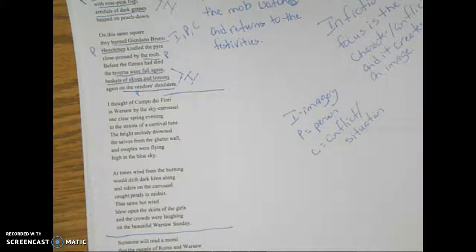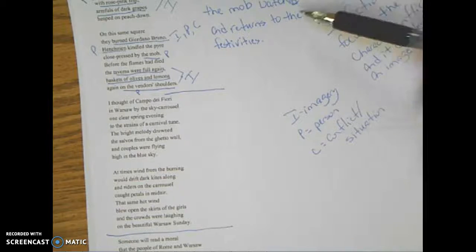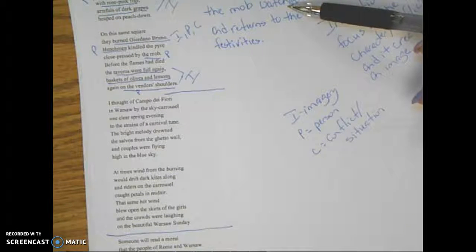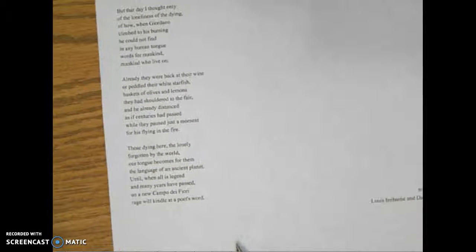When you have done that, you are going to take your sentence from the first two stanzas and your sentence from the second two stanzas and write it at the bottom of the poem.